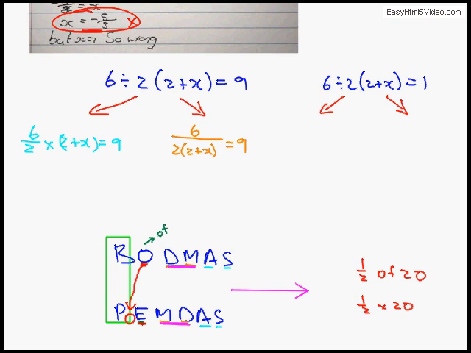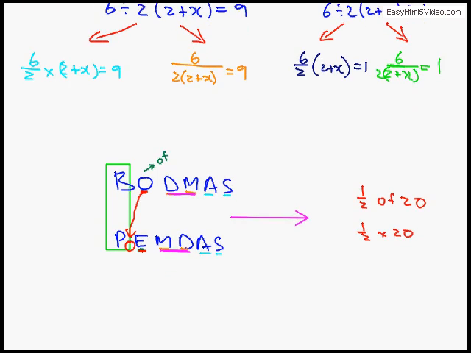But we have to do the same for the other technique as well. So we'll say 6 divided by 2 times 2 plus x is equal to 1, and 6 divided by 2 times 2 plus x, multiply below the line first, equal to 1.